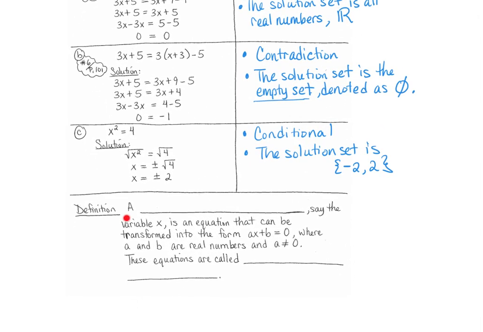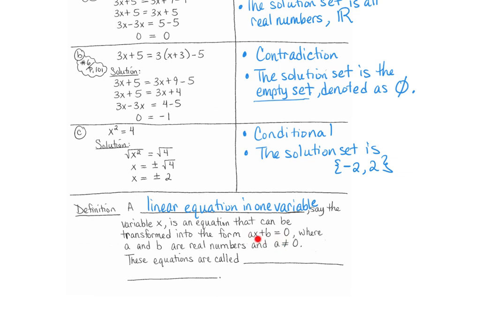Next definition, a linear equation in one variable, say the variable x, is an equation that can be transformed into the form ax plus b equals 0, where a and b are real numbers and a is not equal to 0.